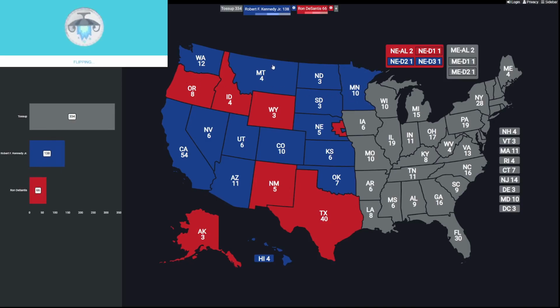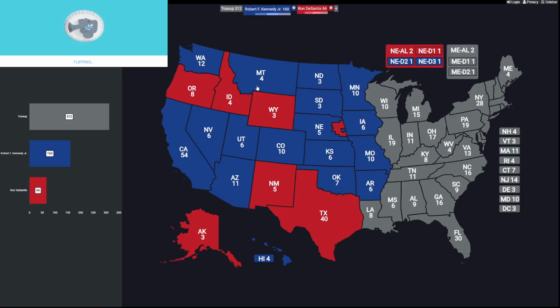How about Iowa? 6 more electoral votes, and that's going to go to Kennedy. A lot of blue on this map. A lot of these large states, they're going blue this time. Large in terms of land area, I mean, as we head into Missouri. And that's going to go to Kennedy. How about Arkansas? 6 more electoral votes. Kennedy again. Kennedy building a wall here along the Mississippi River.